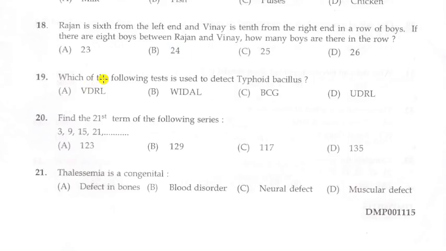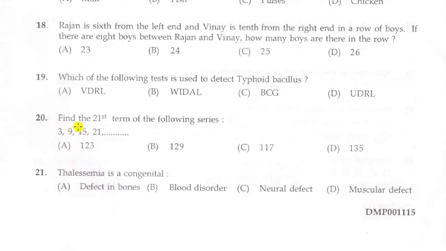Next question. Which of the following tests is used to detect typhoid bacillus? Options: A. VDRL, B. Vidal, C. BCG, D. UDRL. Answer is B. Vidal. So Vidal is a test which is used to detect typhoid bacillus.